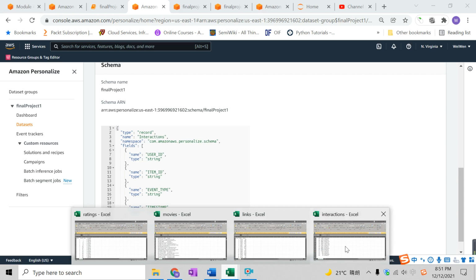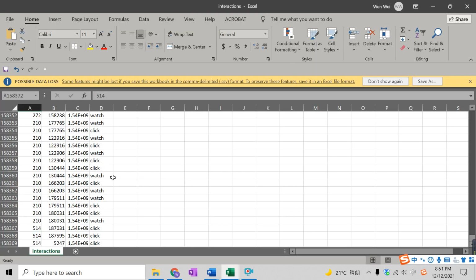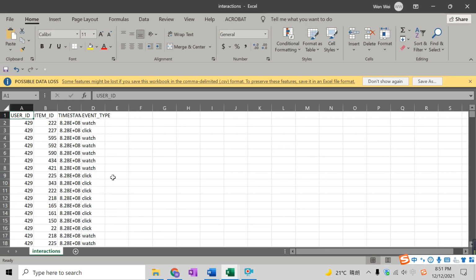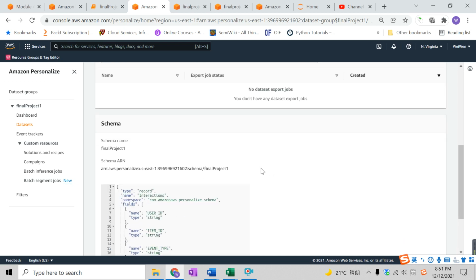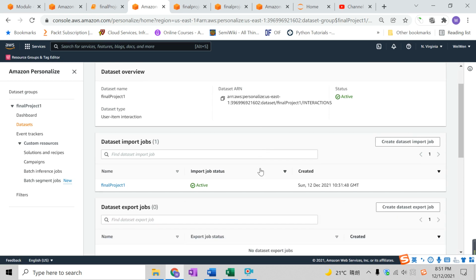If you look at the interaction data, here is the title: user ID, item ID, timestamp, and event type. Correspondingly, we have all these schema fields in place: event type, item ID, user ID. In order for the data to be properly used, you have to change the schema accordingly, or else it's going to have problems.